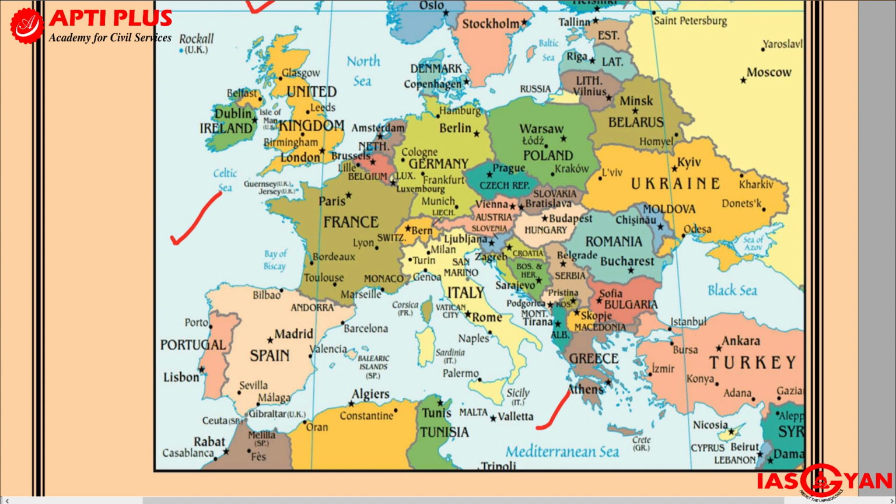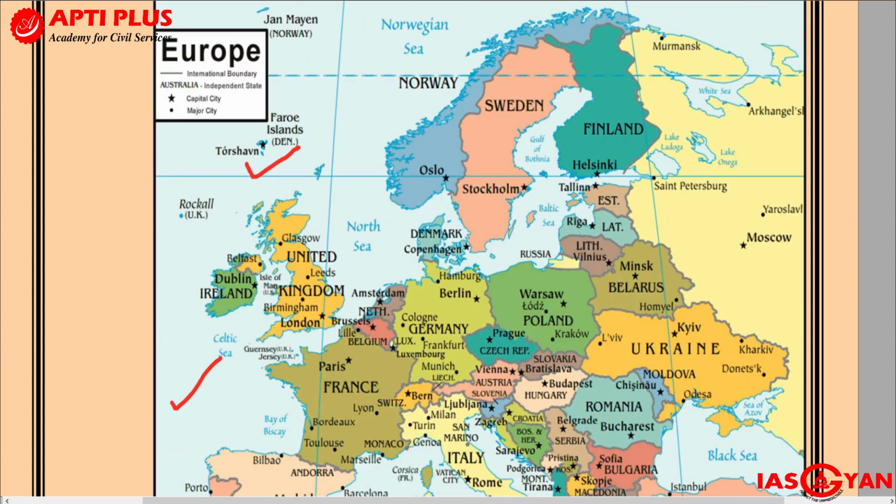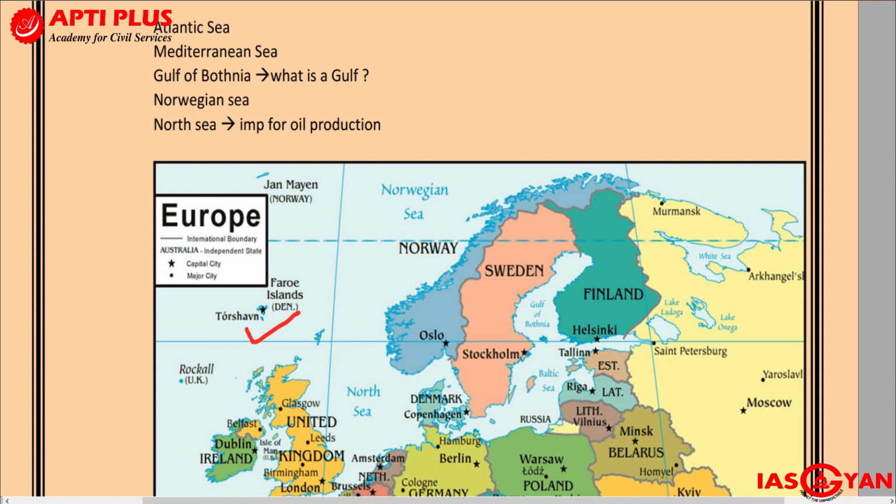In between Europe and Africa, you will get to see that there is a narrow stretch of water body which divides or separates Europe from Africa. This narrow stretch of water body which separates Europe from Africa is what is called the Strait of Gibraltar. Now, you should be very well aware of these terms. Strait, I'll come to what is a strait in a while, but before that we also get to see